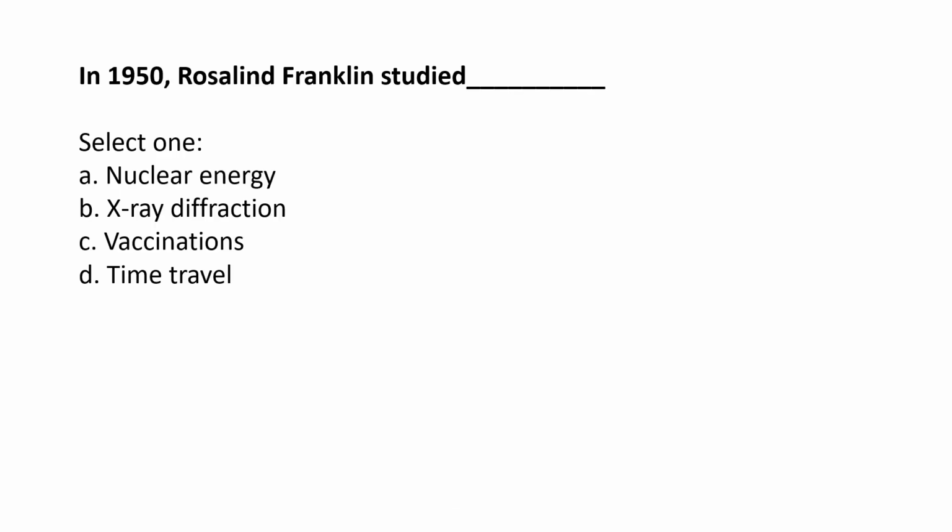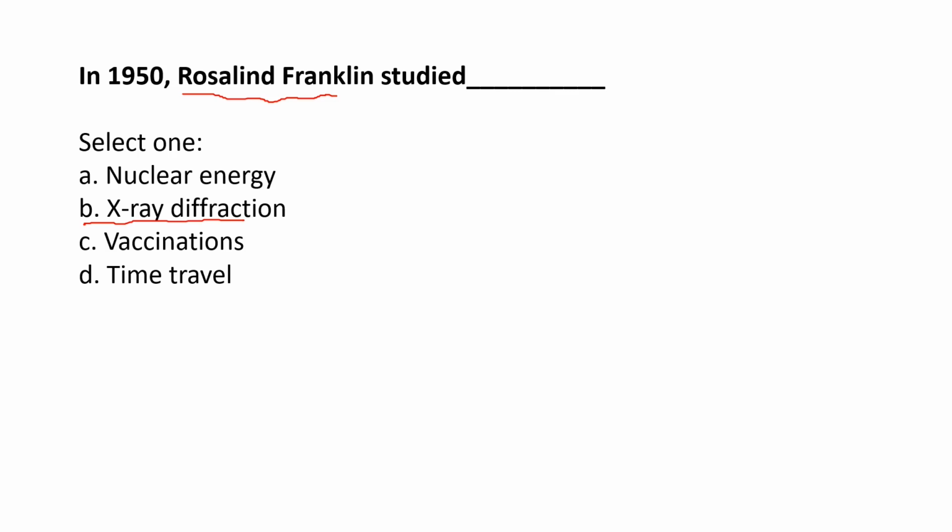Okay, now we're going to move to 1950, and we're going to talk about one very important scientist, whose name was Rosalind Franklin. We will talk about how, when she studied X-ray diffraction, she was able to find the structure of DNA. We will talk about all the controversy about her, because although she deserved not only one but two Nobel Prizes, she died doing these experiments.